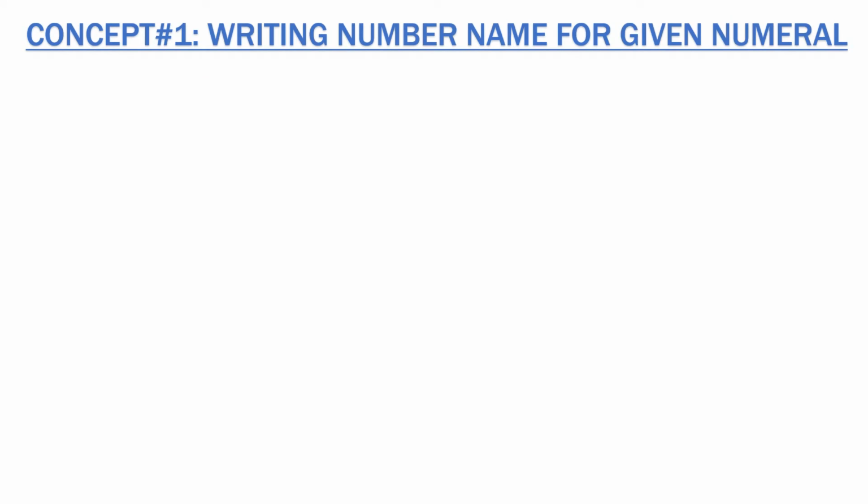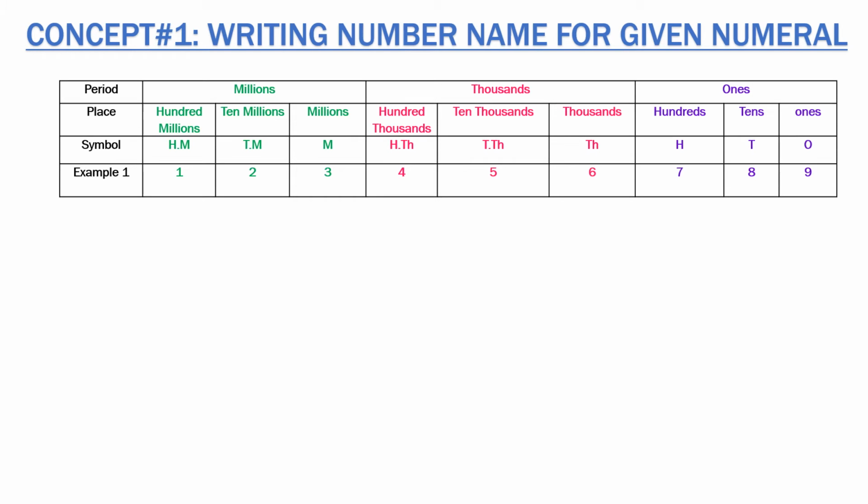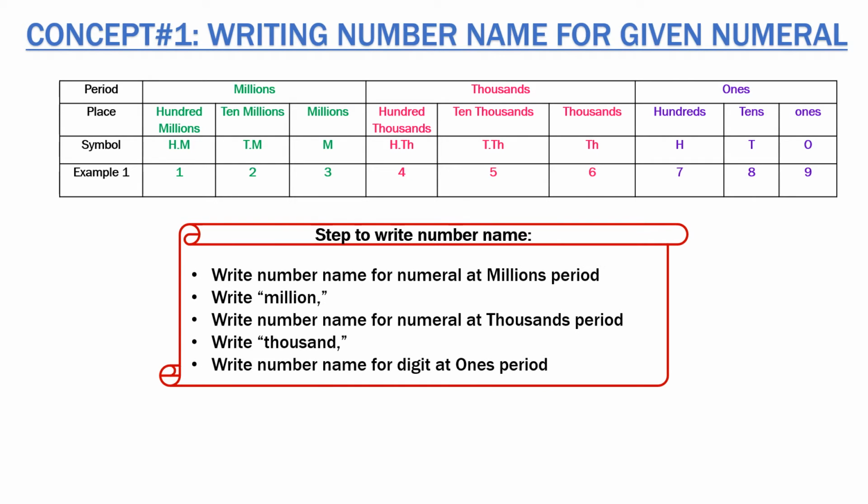Now next is how to write the number name for the given numeral. We had taken this example. Now what are the rules? Let's see the steps. Steps are: write the number name for the numeral at the millions period and then write million after it. After that, write the number name for the numeral at the thousands period, write thousands, and the number name of the ones period, as all of us know.